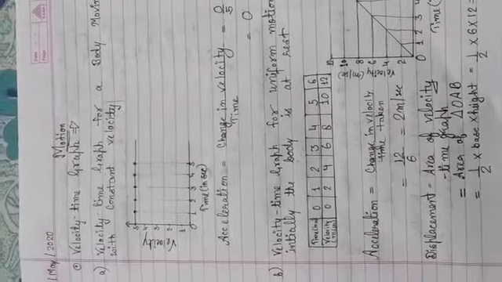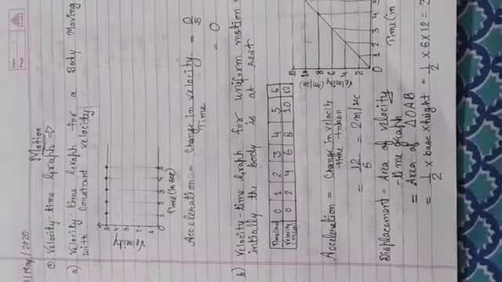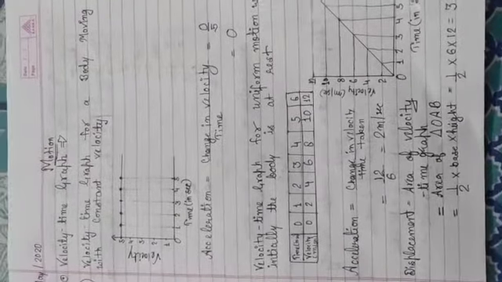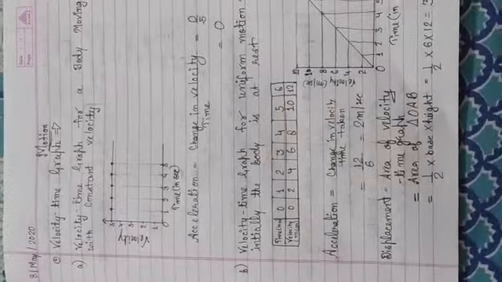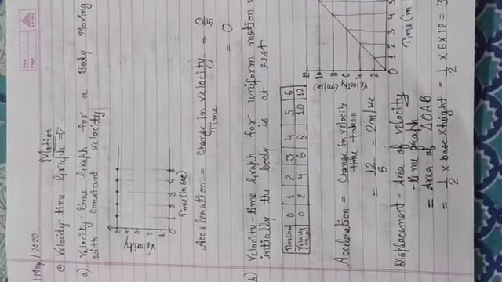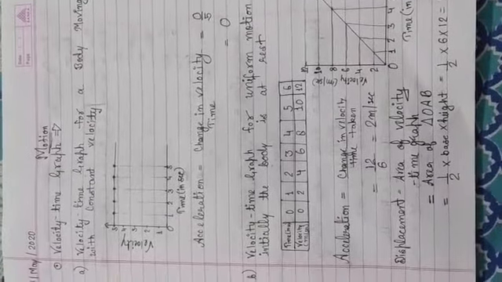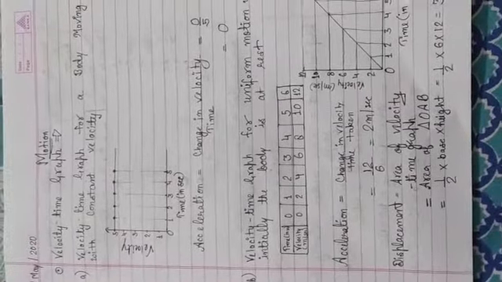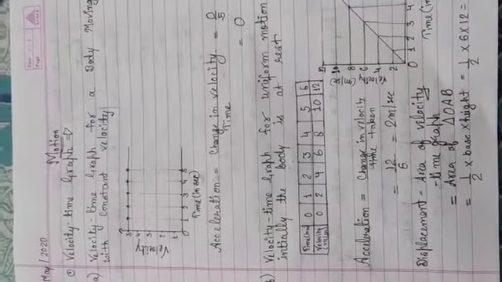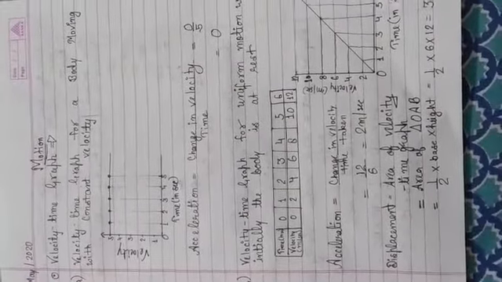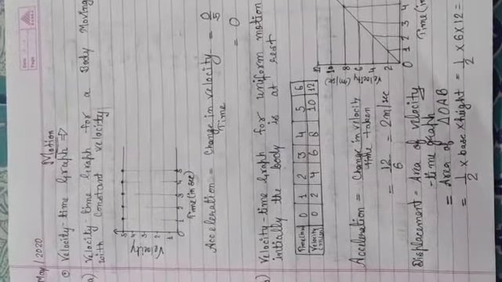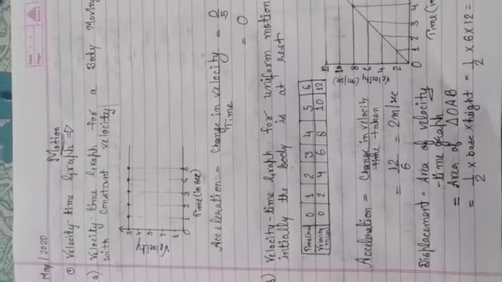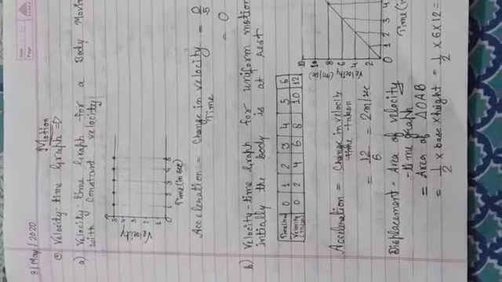So let's find out the acceleration now. Acceleration is equal to change in velocity upon time. From the y-axis we can see that there is no change in velocity. At each and every time interval, the velocity remains 5 meter per second. So the change in velocity will be 0. The total time is 5. So the acceleration will be 0.